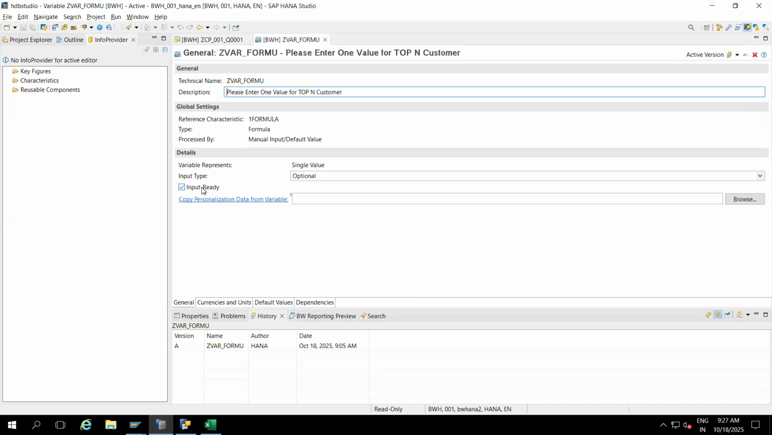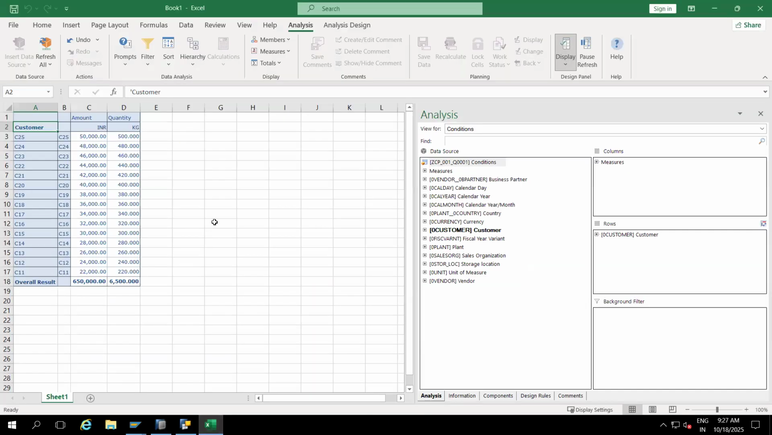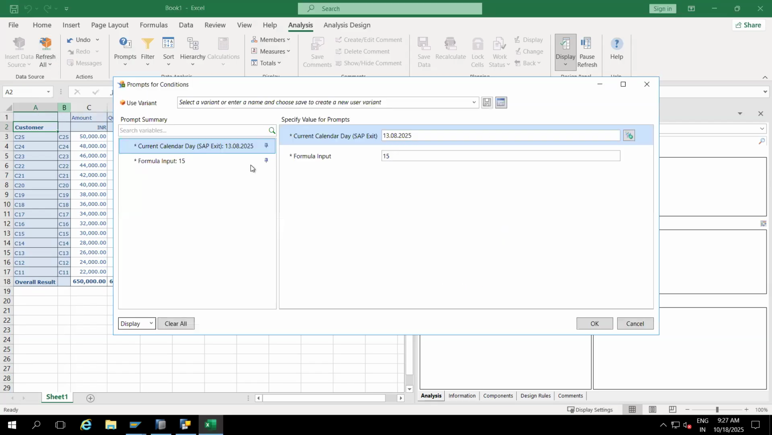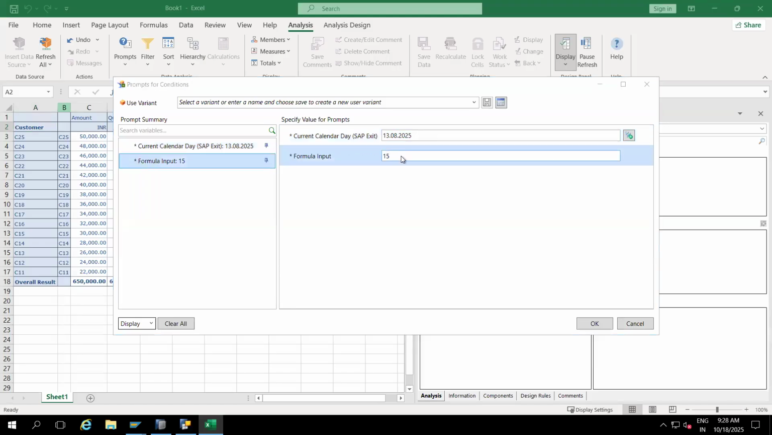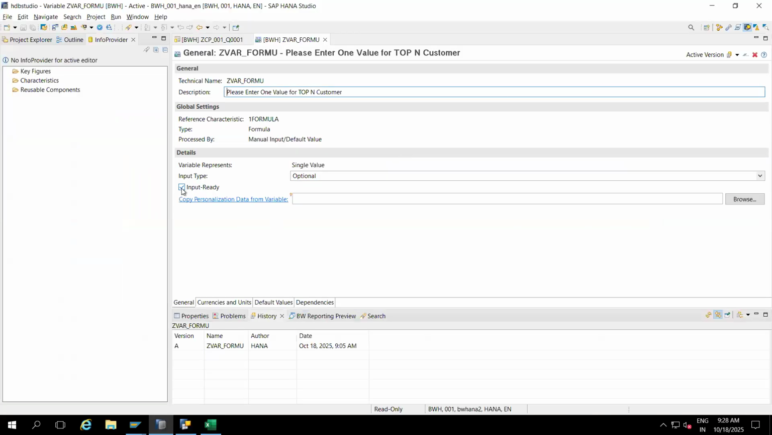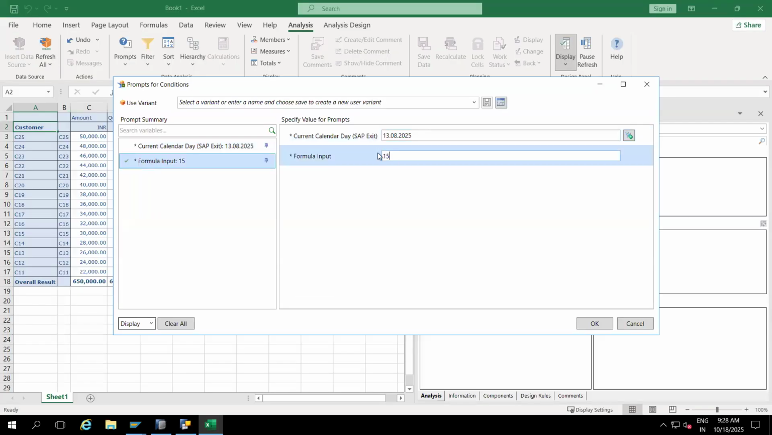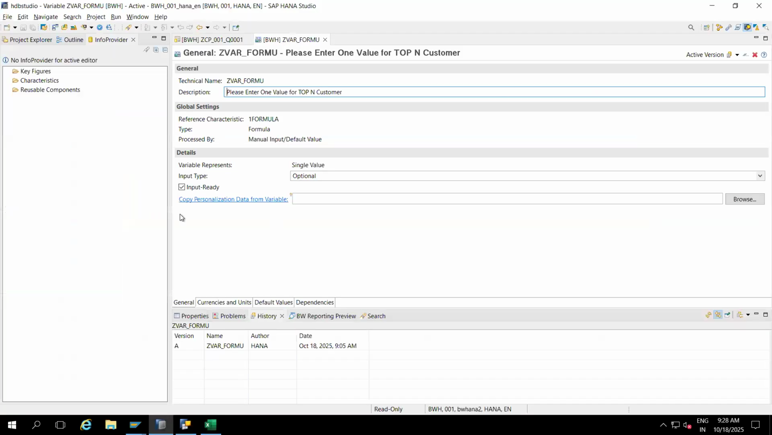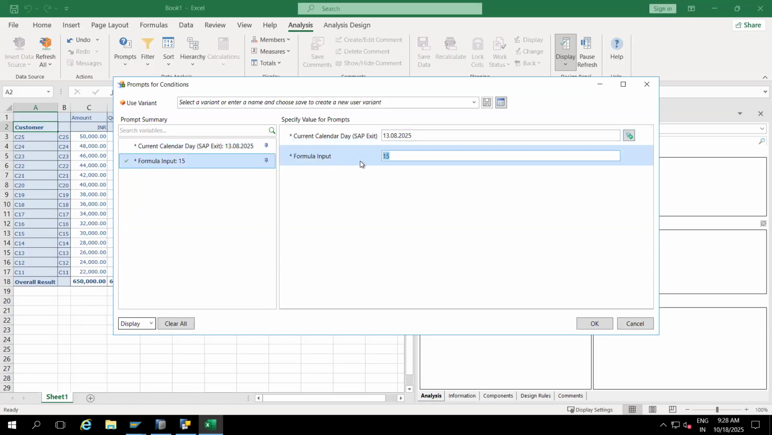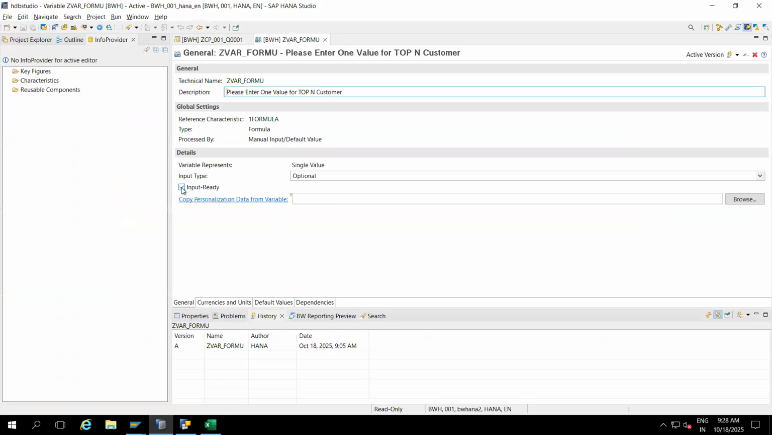So what is the use of this one? When I execute this report, is it asking for input? This is the ready for input option. If you remove it, then it will not ask. If you put the tick mark, then only it will work. So you need to check and uncheck, then you will come to know.